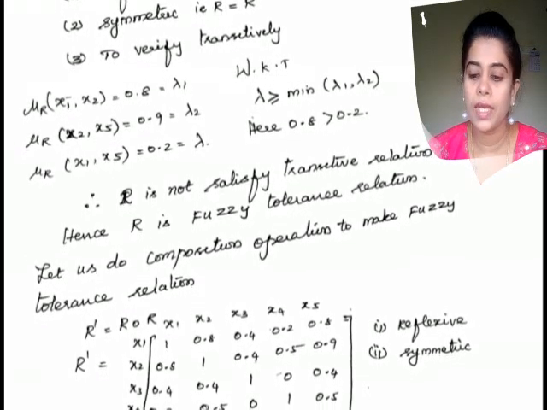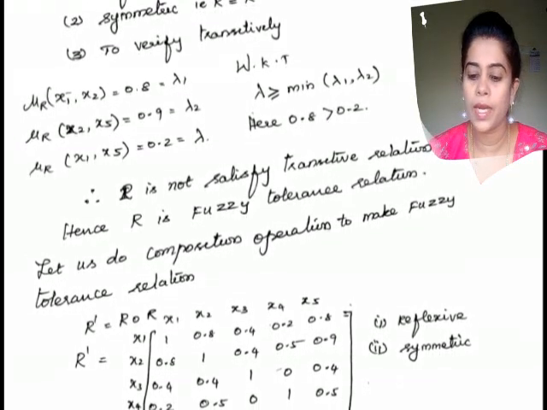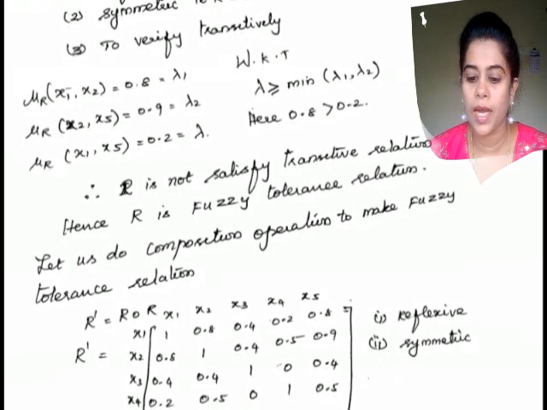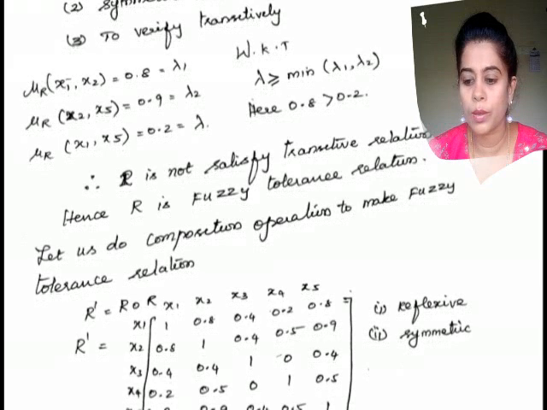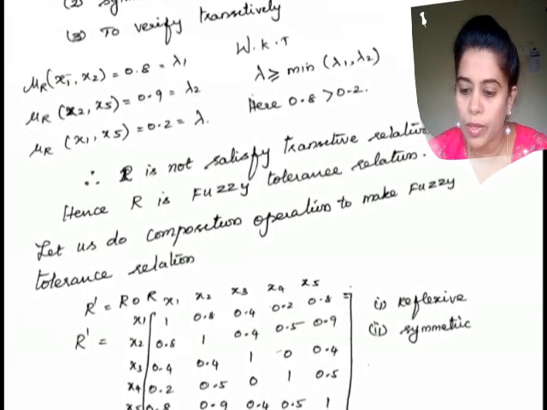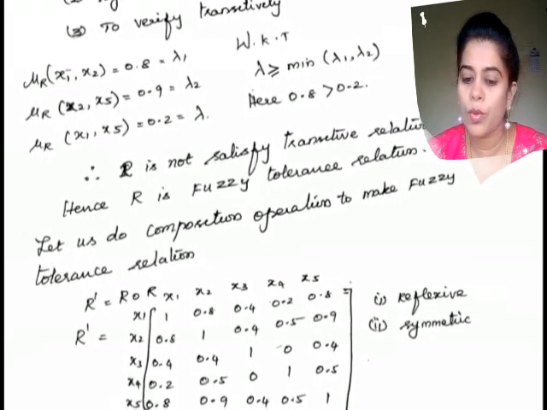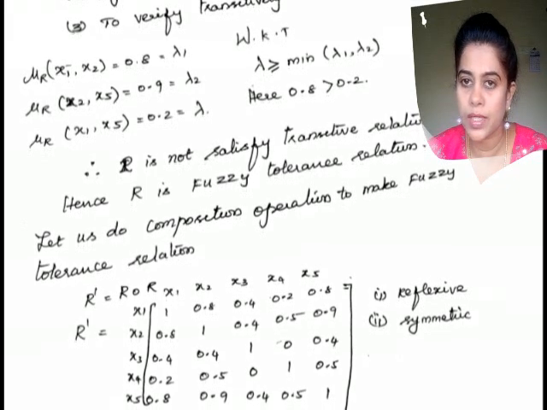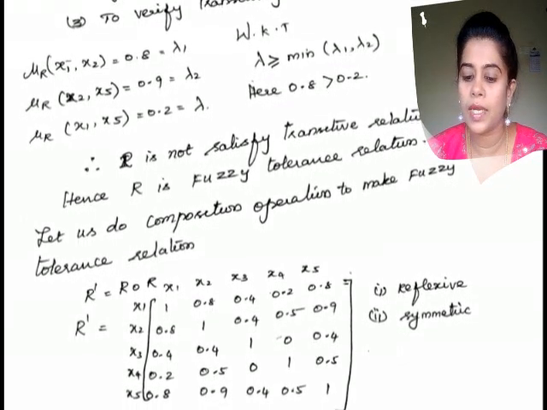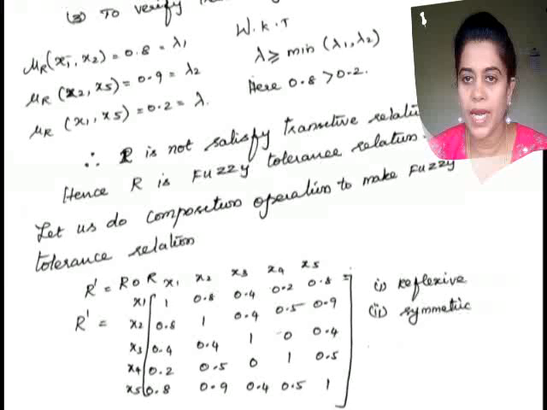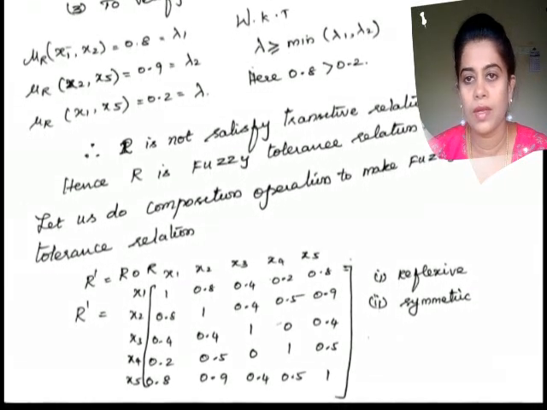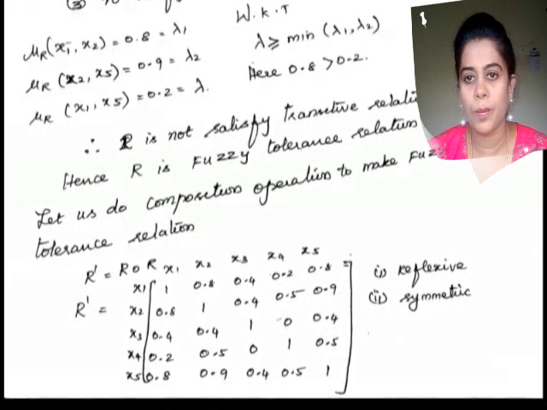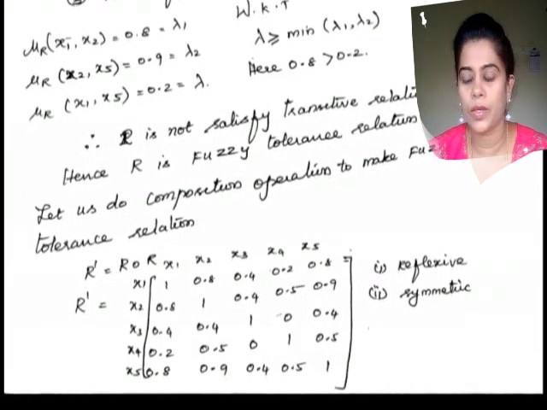Here lambda 1 is 0.8, lambda 2 is 0.9 and lambda is 0.2. The minimum of 0.8 and 0.9 is 0.8, and that should be less than or equal to the lambda value. So it is not satisfying the transitivity property for a particular set of values.